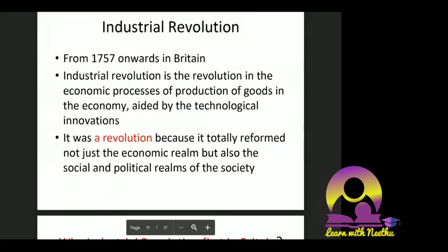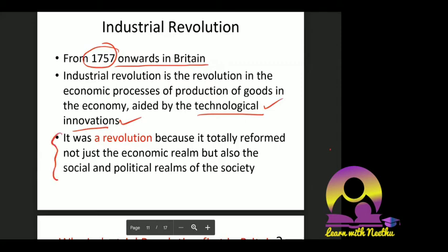The industrial revolution started in Britain from 1757 onwards. The year marked is 1757. The industrial revolution is the revolution in the economic process of production of goods in the economy, aided by technological innovations. We have seen these innovations and how technology aided them. It was a revolution because it totally reformed things. This is an important statement, and it will be new to you.